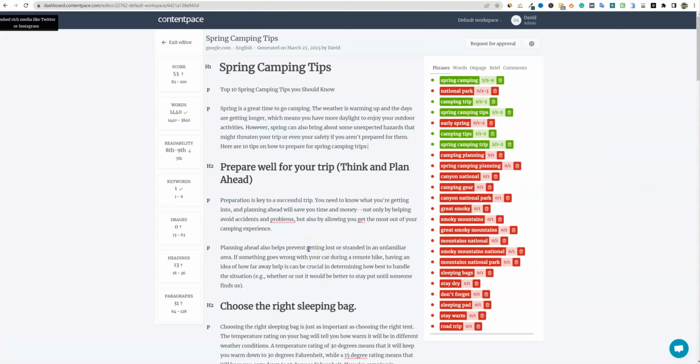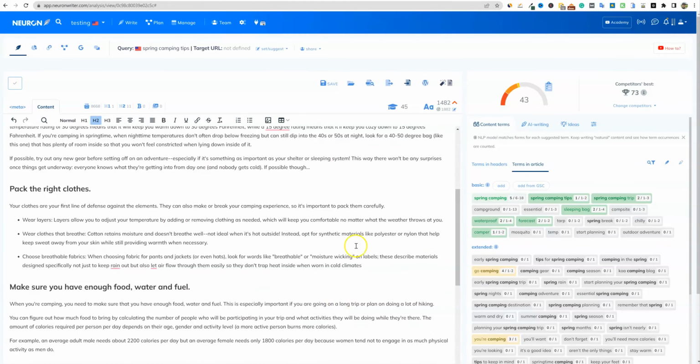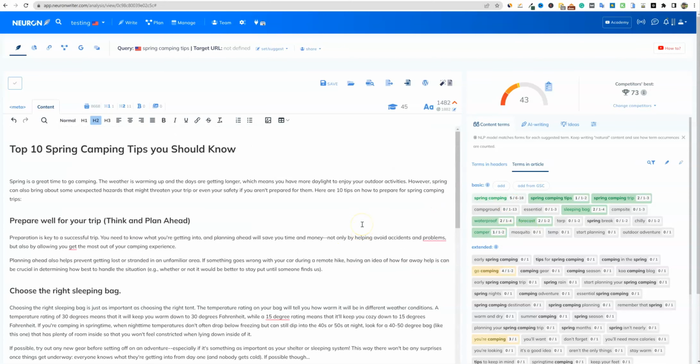It's just not as smooth as the other tools as far as writing inside the canvas and trying to get an updated score and so forth. So that's pretty much all I'm going to really say about that after using Contentpace and Neuronwriter a lot. Neuronwriter definitely would be the tool that I would recommend as far as optimizing your content, but content brief wise, Contentpace wins.